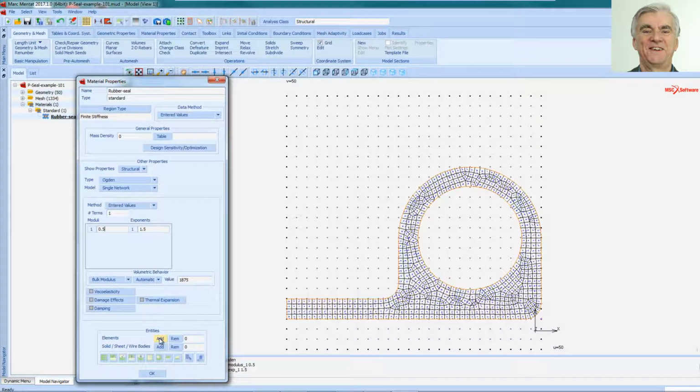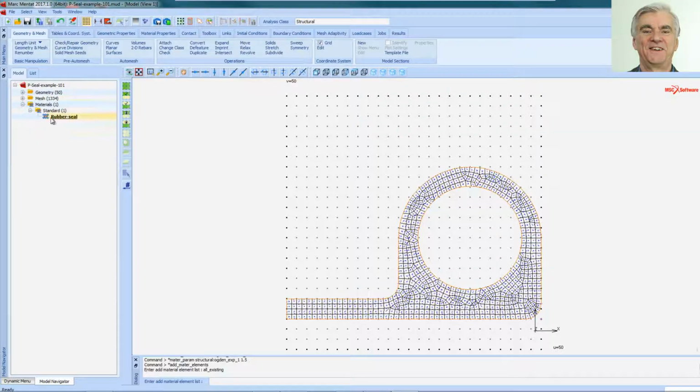Now I need to tell it that I want all the existing elements in the model to be that rubber material. So I click on Add, and I click on this left green icon for all existing. Okay, so 615 elements are now rubber seal. Okay, click OK. There I have my material.